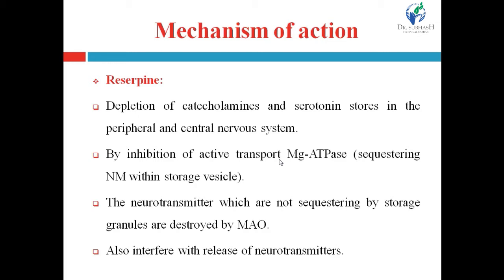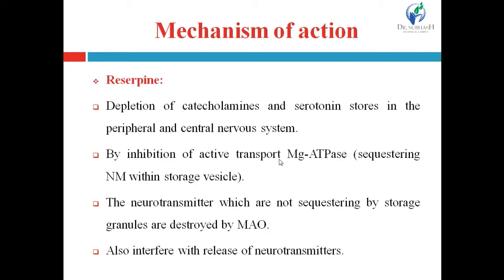The neurotransmitter which is not sequestered or stored by storage granules is destroyed by the enzyme monoamine oxidase. Due to inhibition of the active transport magnesium ATPase, storage of the neurotransmitter decreases, and the neurotransmitter which is not stored by the storage granules is destroyed by monoamine oxidase enzyme. So it will lead to a decrease in storage of neurotransmitter.